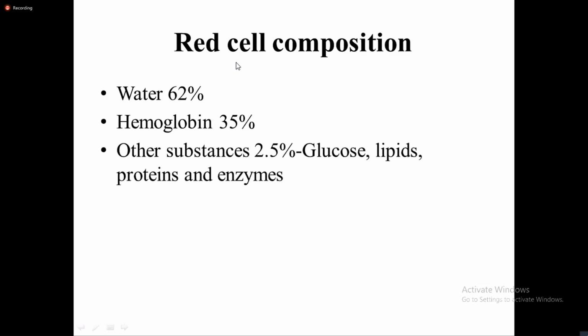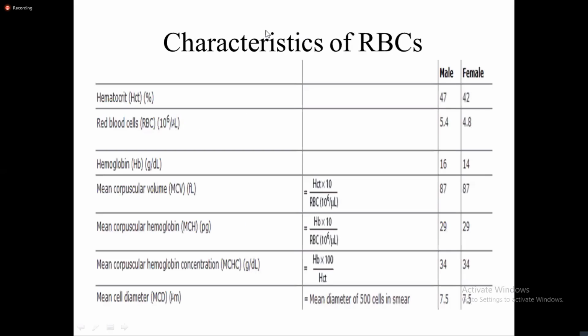So red blood cell composition: 62% of the red blood cell comprises water, 35% hemoglobin, and other substances 2.5%, which comprise glucose, lipids, proteins, and then enzymes. Now, these are the characteristics of RBC. The hematocrit, that is the percentage representation of the blood cells, is known as hematocrit, but primarily blood cells are 99% RBC. So hematocrit shows the percentage of RBC. In male it is 47 and in female it is 42.